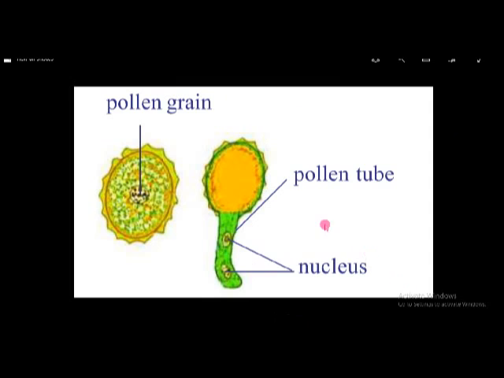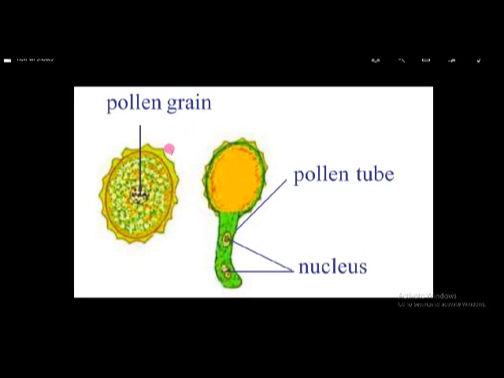And this is about pollen grain. If we observe a pollen grain under the microscope, it looks like this. And when this pollen grain germinates, it becomes like this. And in the pollen grain, two nuclei are present. They are called male nuclei.